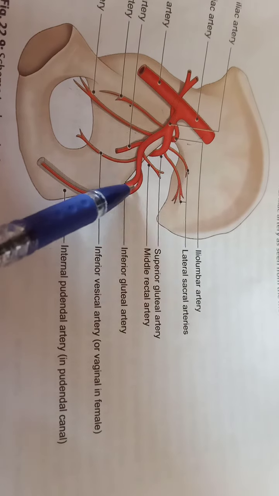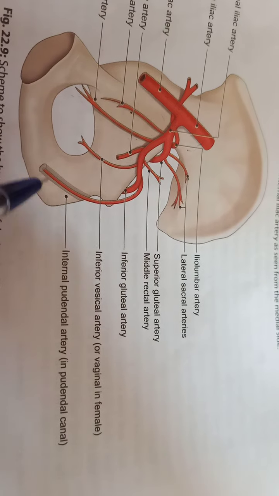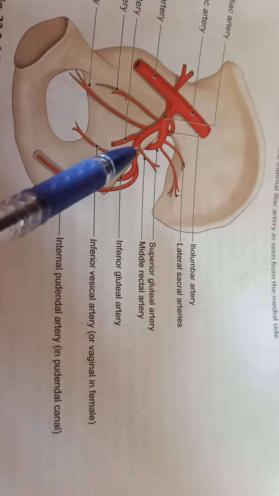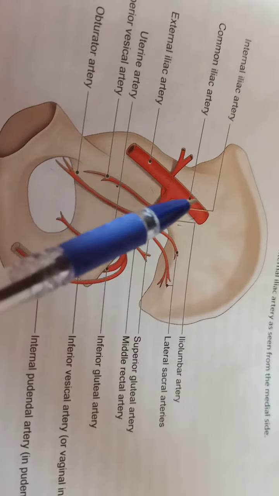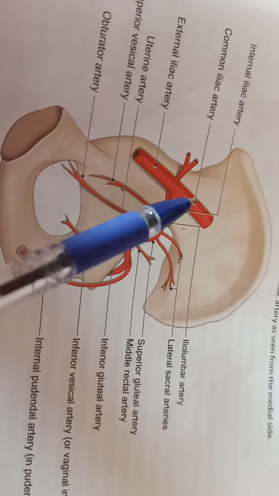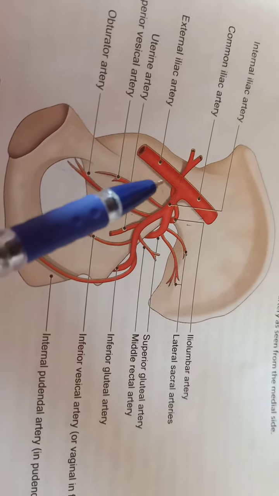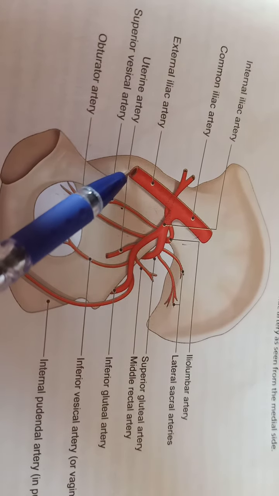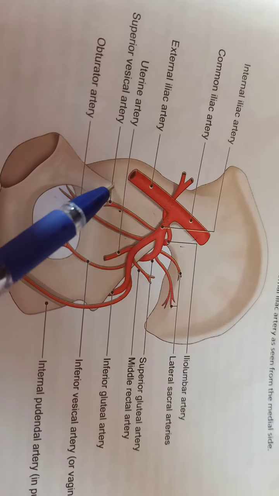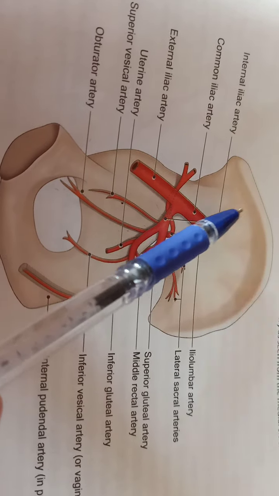So from the anterior trunk you have the middle rectal artery, the internal pudendal artery, and then the anterior trunk continues as the inferior gluteal artery. What we have studied till now: the common iliac arteries, divided into right and left, external and internal iliac. The external iliac artery near its end gives off the inferior epigastric artery, which hooks around the ductus deferens and reaches the anterior abdominal wall.